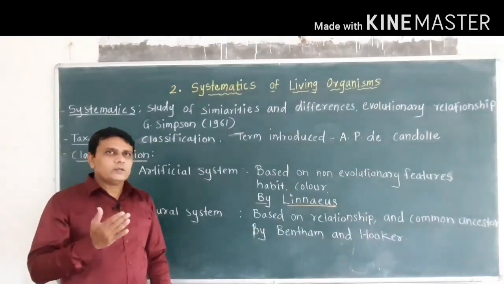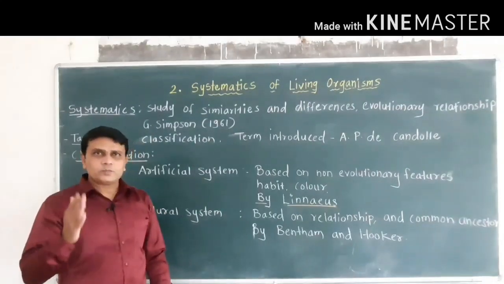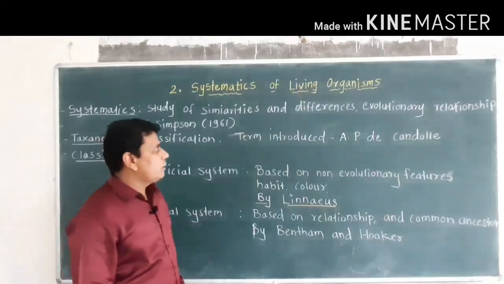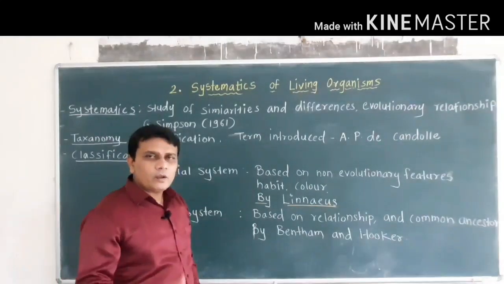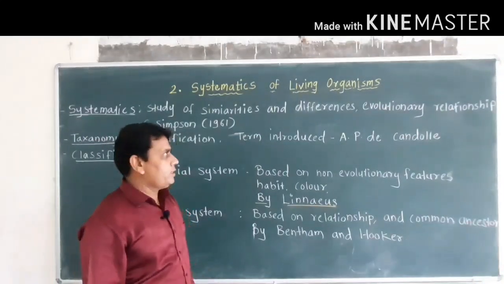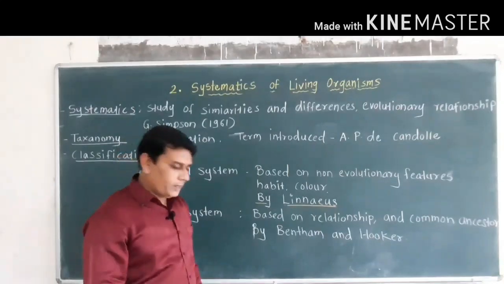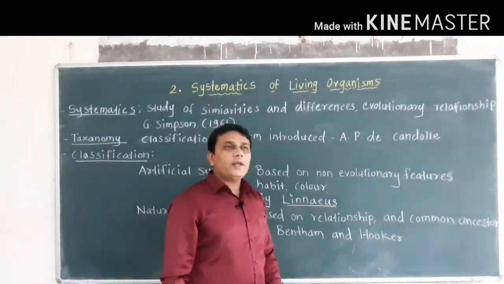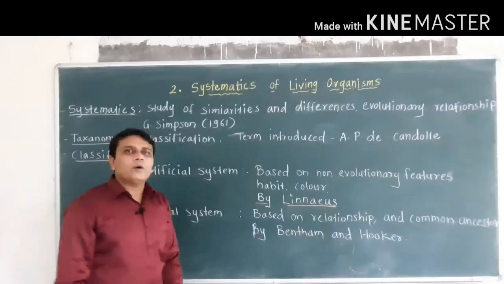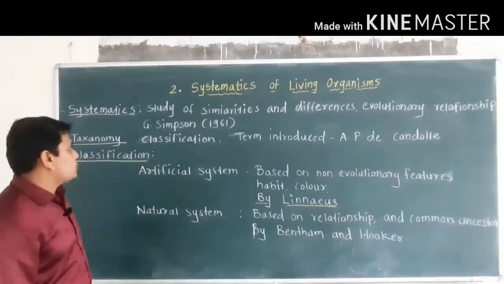So this process of evolution is carried on in all types of organisms. So in systematics, the evolutionary relationship between the organisms is also studied.